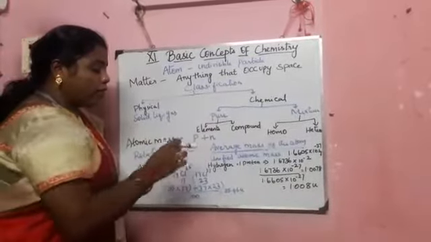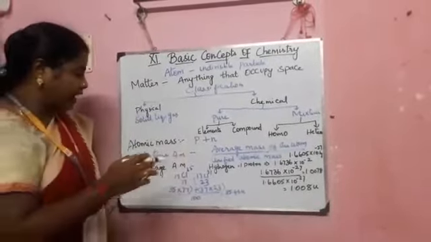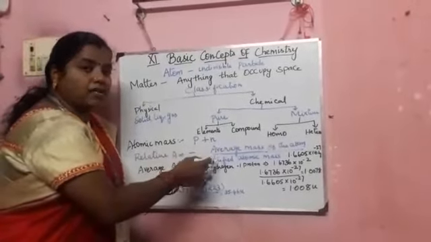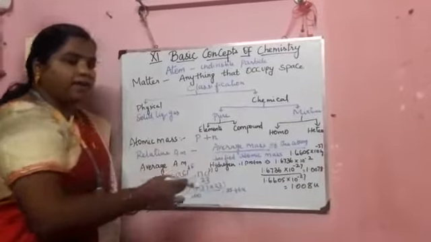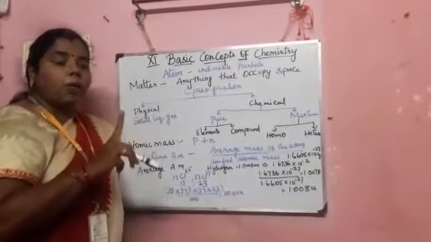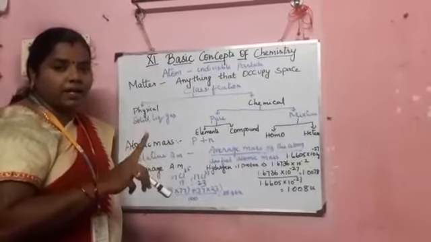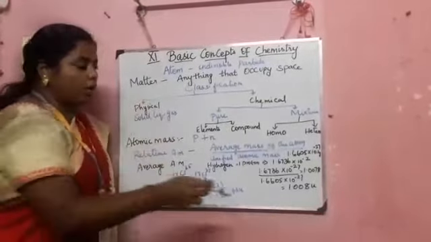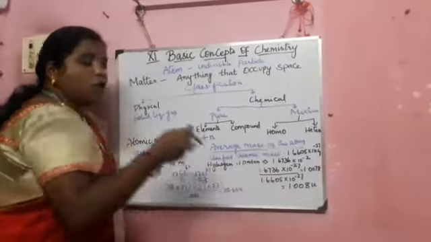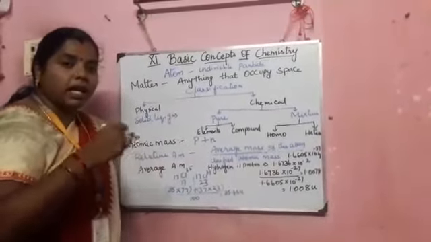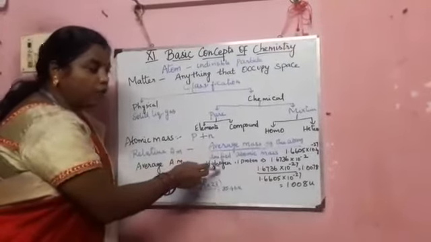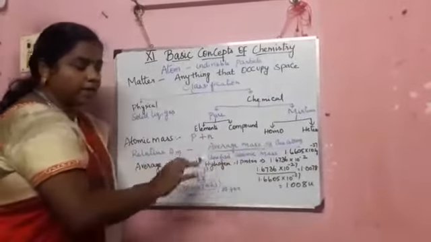Now I'll give you an example for finding the relative atomic mass. So you have to find the relative atomic mass for hydrogen. Hydrogen's atomic number is 1. So 1 means only one proton is present in it. The value of one proton is 1.6736 into 10 to the power of minus 27. So now we have to relate the one proton, that means the hydrogen value, with the unified atomic mass. So let's see.